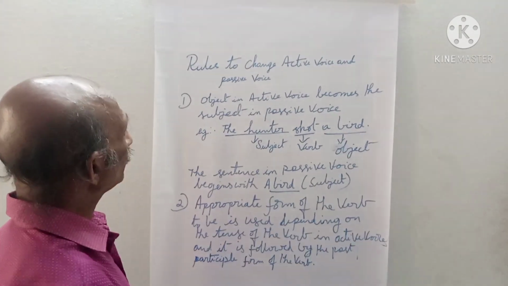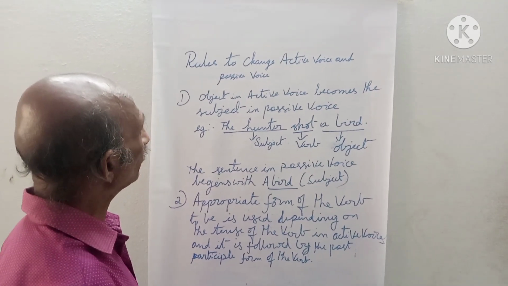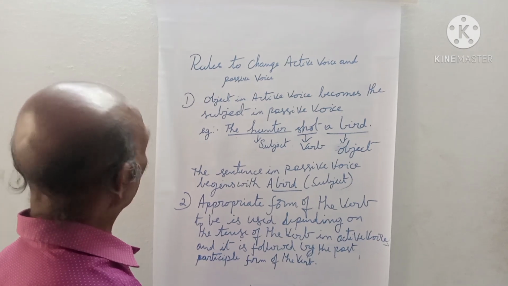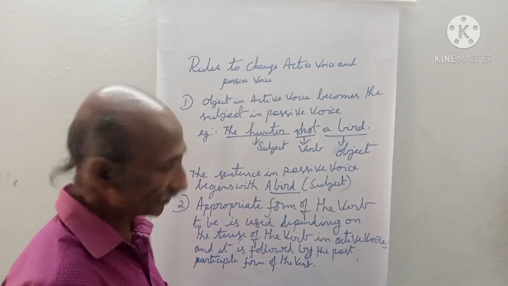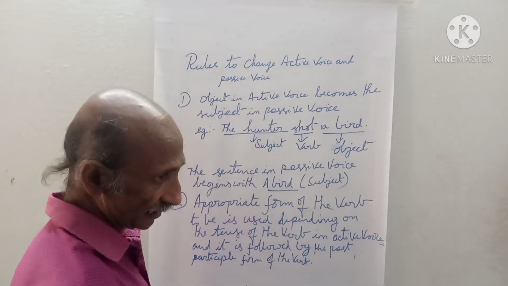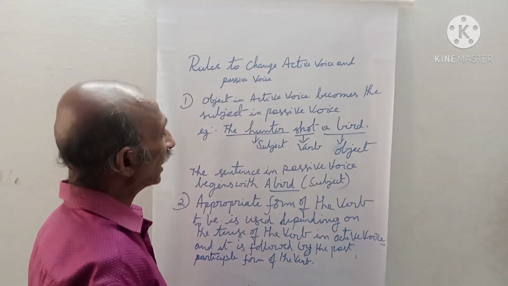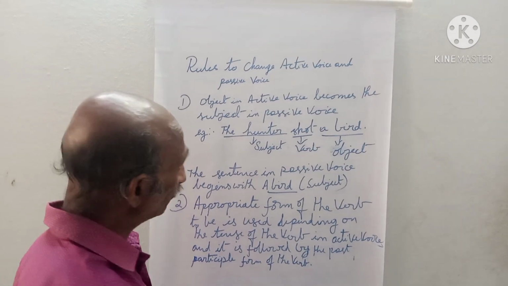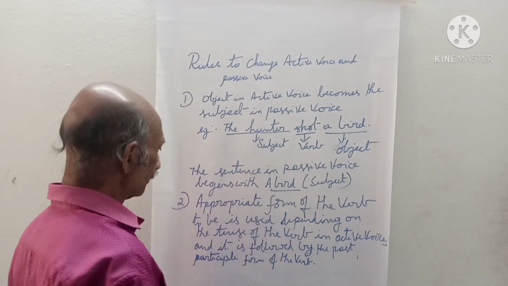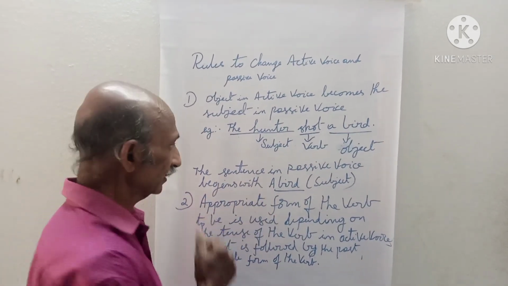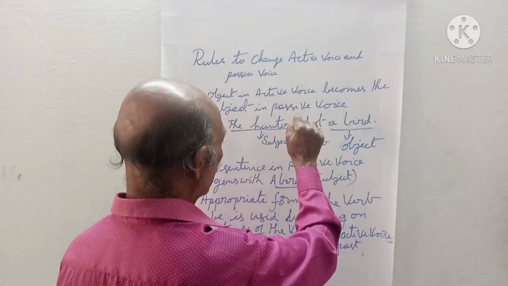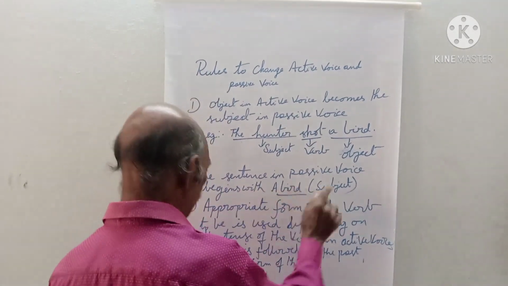I want to let you know the rules to change active voice into passive voice. The object in active voice becomes the subject in passive voice. You see the example here. The hunter shot a bird. In this sentence, the hunter is the subject, shot is the verb, a bird is the object. The sentence in passive voice begins with a bird, because a bird, which is the object in active voice, becomes the subject in passive voice.